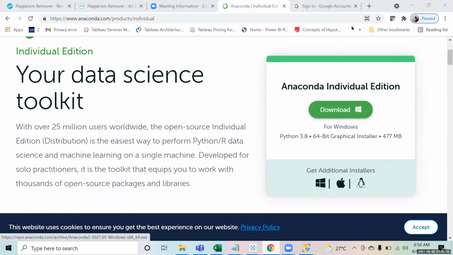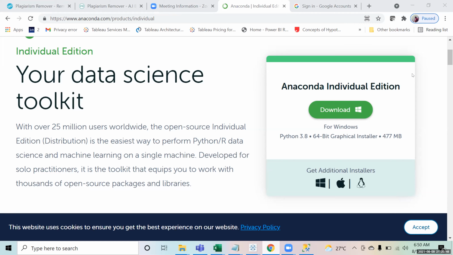Why are we going for this toolkit? For Python, we can use PyCharm as well, right? This Anaconda is basically an installer. It gives you all those IDEs in one place, so you don't need to go for different ones. Your Jupyter Notebook, PyCharm, Spyder, everything is available in this installer.